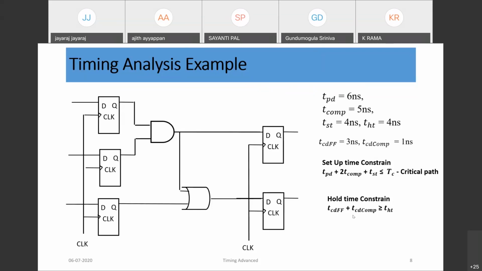So TCD of the flop plus TCD of the combo logic should be greater than hold time. Here it's 4 nanosecond we get. So I repeat: for setup time, we need to consider the maximum delay path, and for hold time we need to consider the minimum delay or minimum combo logic path for analysis of the hold time.